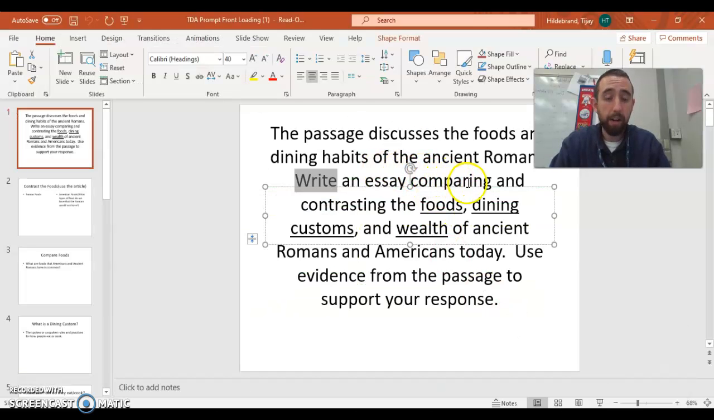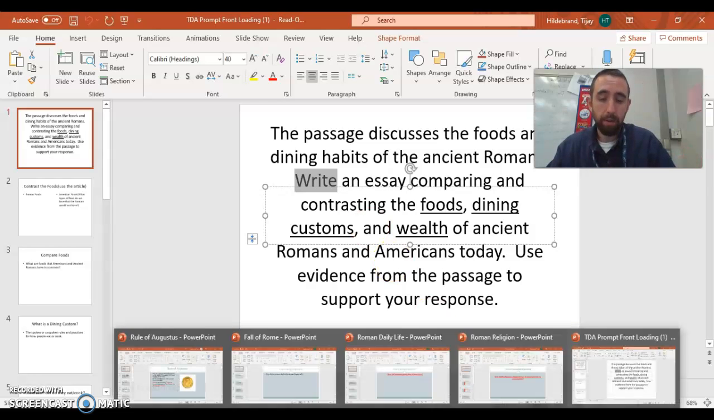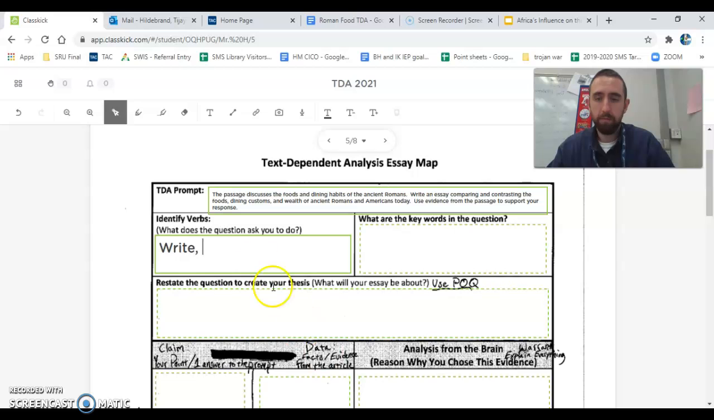What other verbs? What else is it asking us to do? I say comparing and contrasting. Comparing and contrasting is asking us to say what's the same and what's different. So let's go ahead and put that on here. So we have compare, that's the stuff that's the same. We have contrast, that's differences.